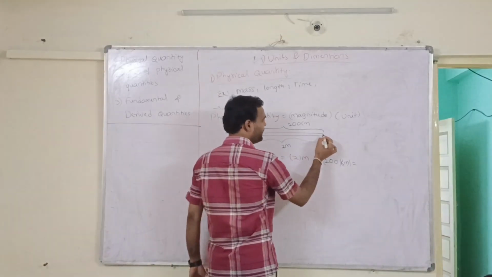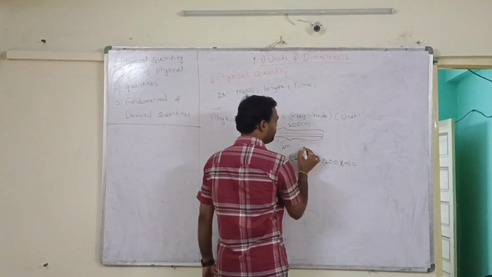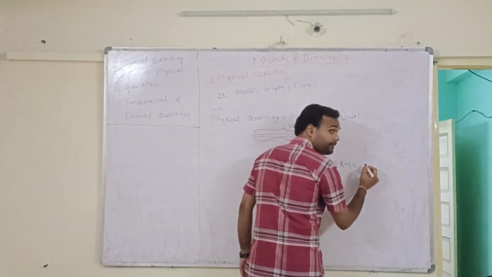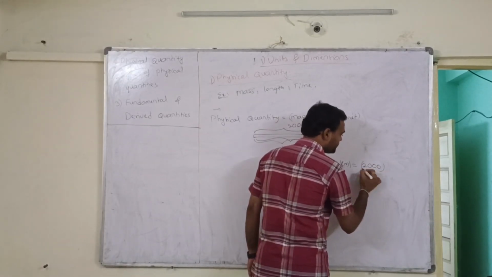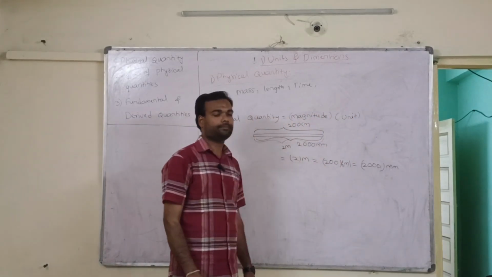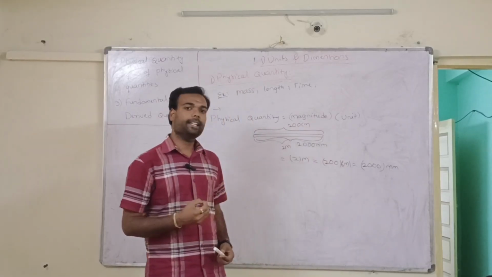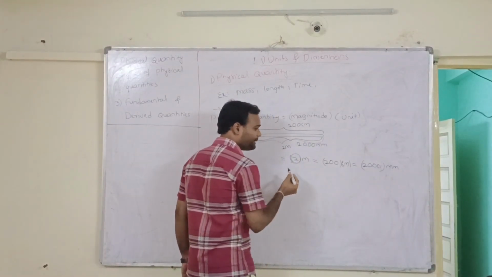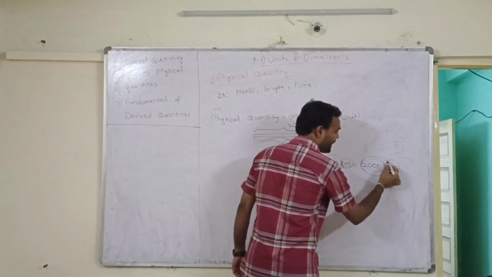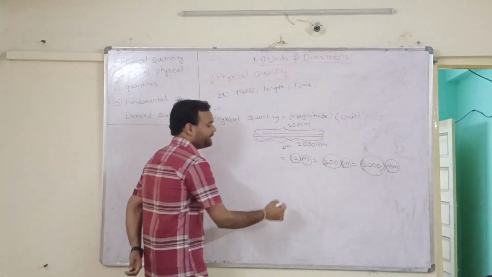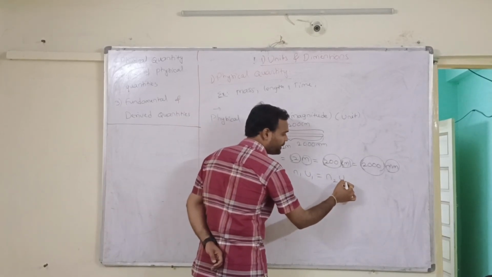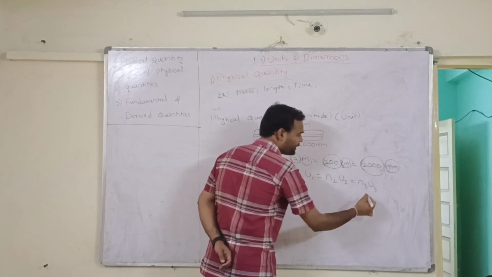Similarly, the rod has a length of 2000 millimeters, where 2000 is the magnitude and millimeter is the unit. So ultimately, n1 with its unit u1, equals n2 with its unit u2, equals n3 with its unit u3.